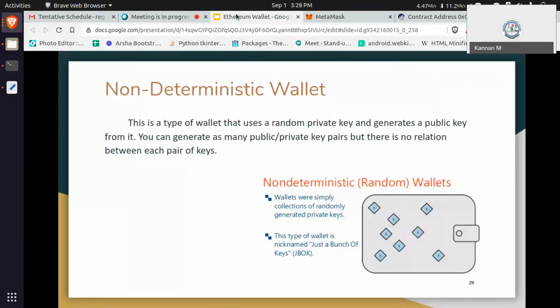Why? Because in the previous session I told you we can't go back from address to public key to private key. We can only move from private key to public key to address. This is the flow in the Ethereum blockchain. In every blockchain, you can't get a private key by using an address. That is the core part of blockchain.